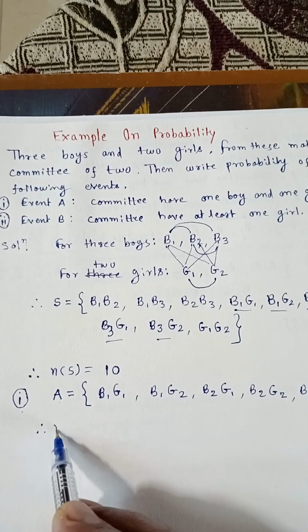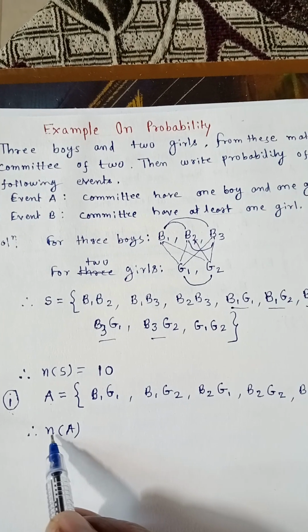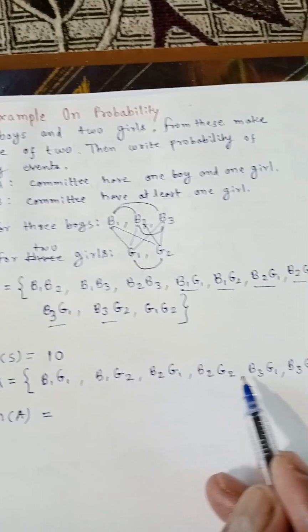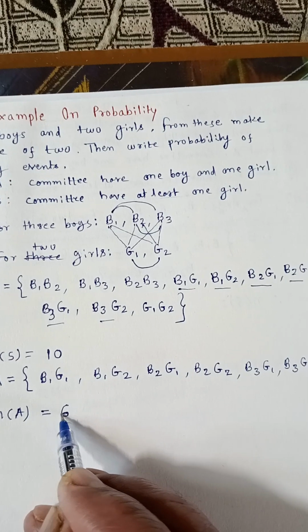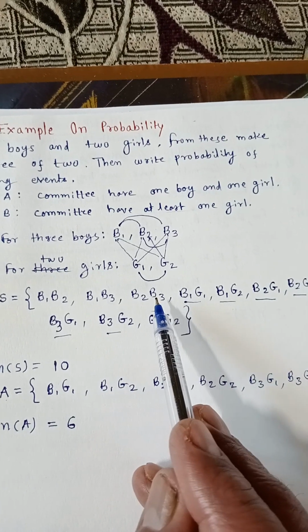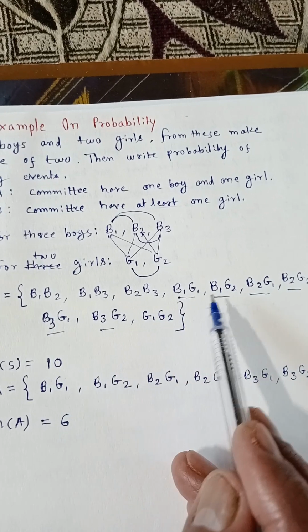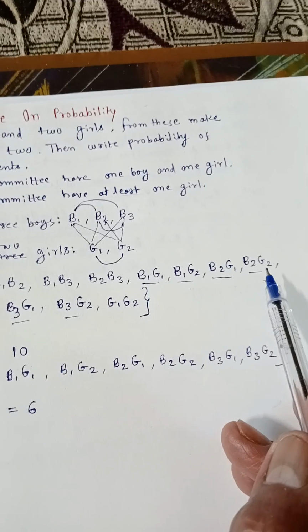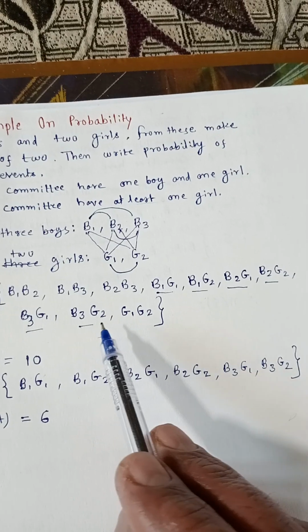Therefore, the number of sample points of A, that is n(A), is equal to 6.